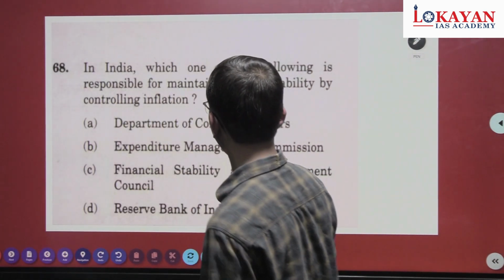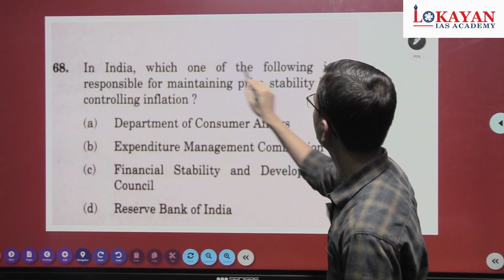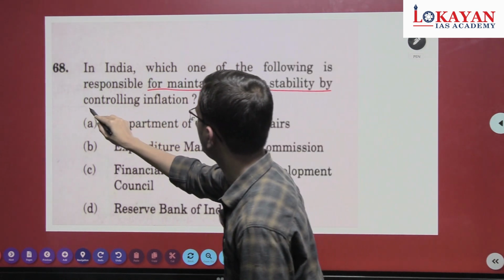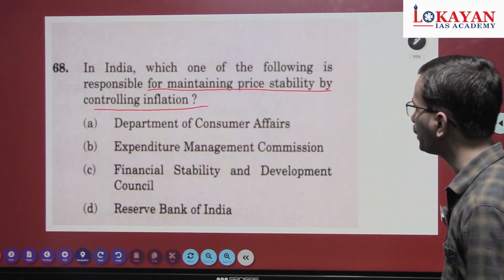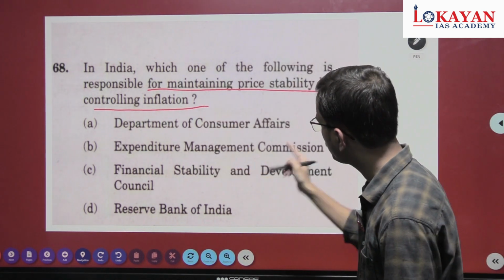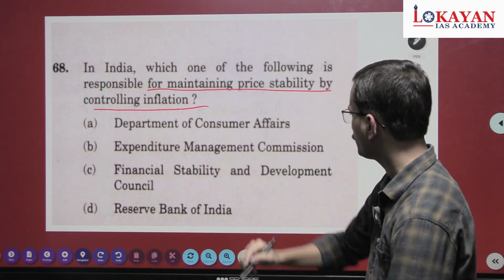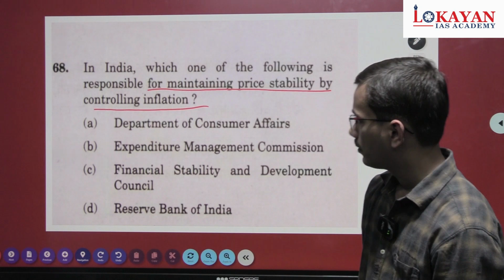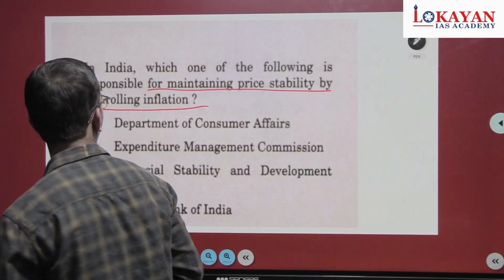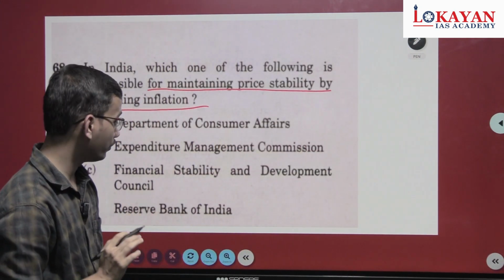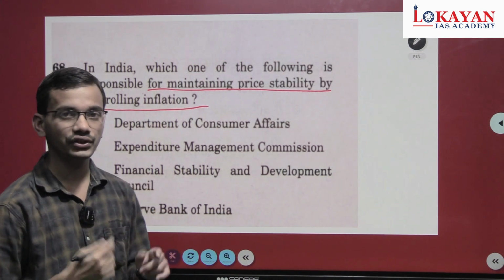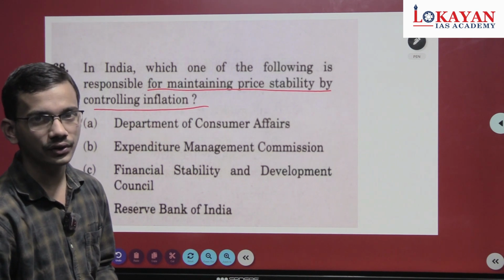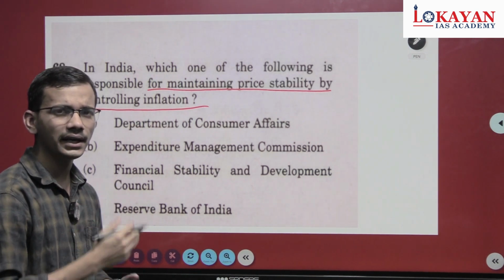This one is a simple question. In India, which one of the following is responsible for maintaining price stability by controlling inflation? Department of Consumer Affairs, Expenditure Management Commission, Financial Stability and Development Council, and Reserve Bank of India. Okay, now understand the theme. In 2013 UPSC asked a question regarding whether there is a role of government in controlling inflation, whether there is a role of RBI in controlling inflation.